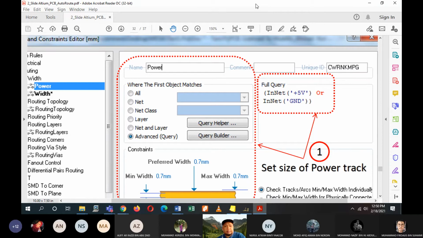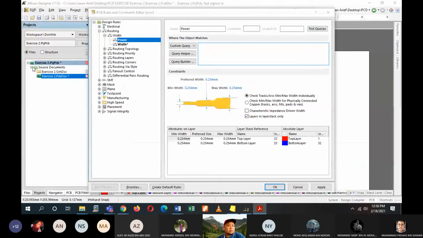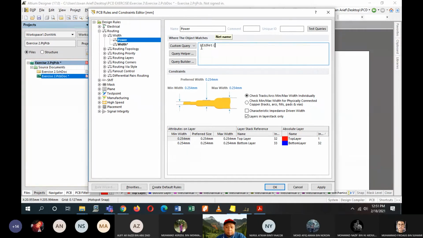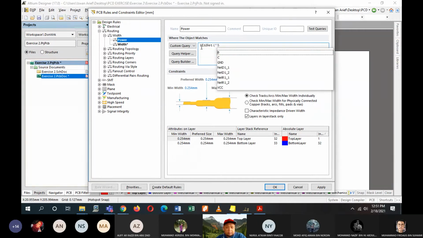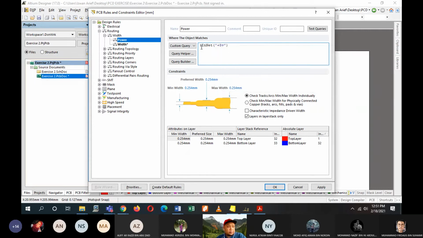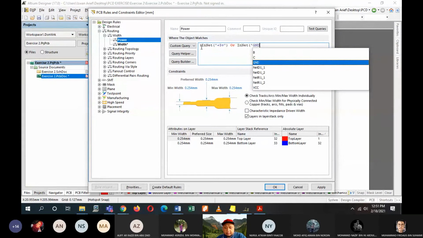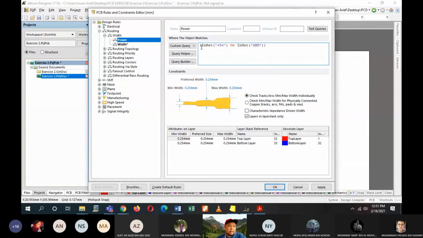Okay, so you have to type this into there. So I'll be typing mine. Open bracket, innet, open bracket, plus 5 volt, or innet, open bracket, GND, close bracket, close bracket.